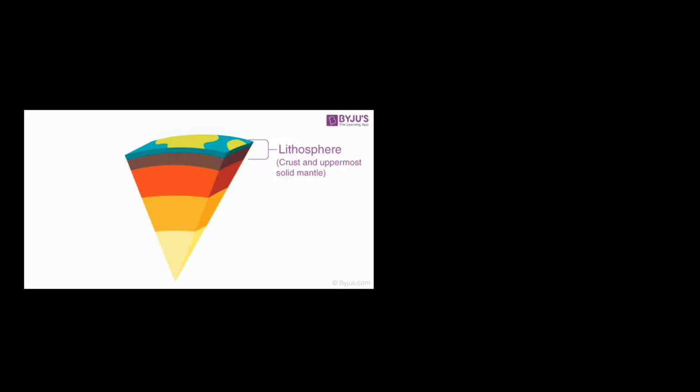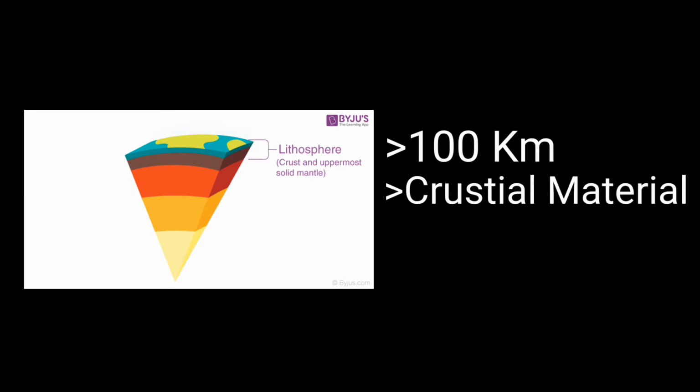The lithosphere is the Earth's second thinnest layer and is approximately 100 kilometers thick. The lithosphere makes up the crust and some of the upper mantle. It is located just above the asthenosphere. The lithosphere is mainly composed of crustal material. The temperature of this layer is roughly 932 degrees Fahrenheit.